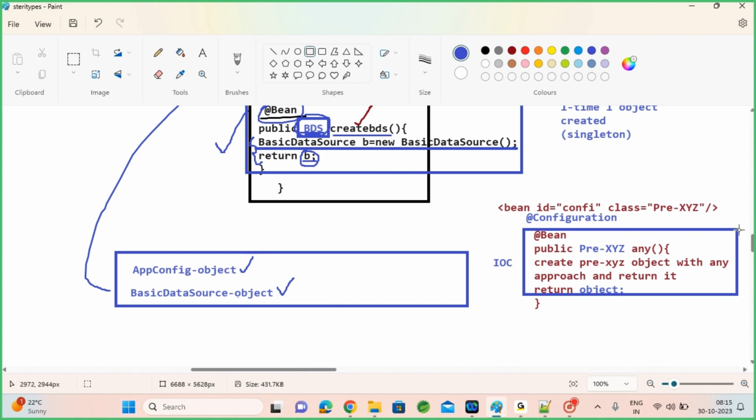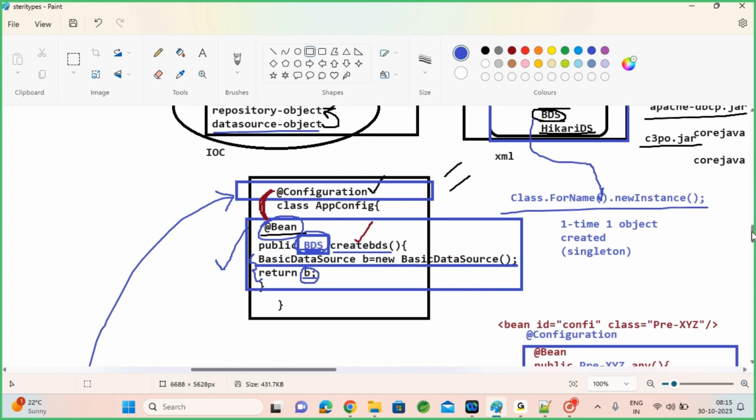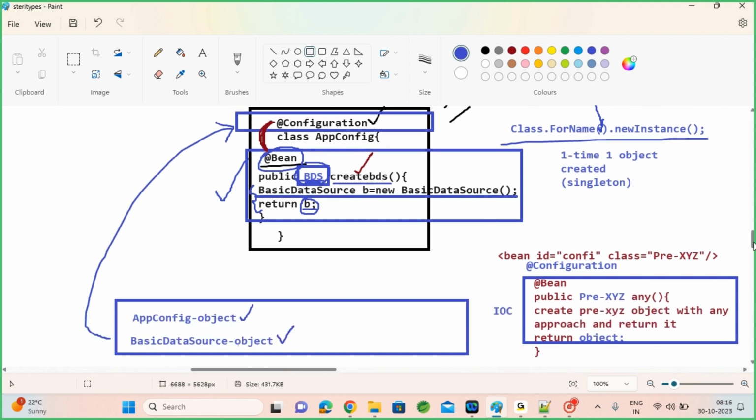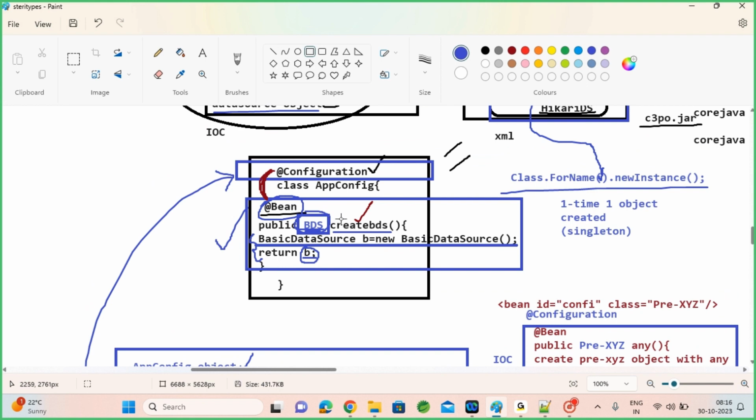Okay, so we will see this example tomorrow. I'll give one end-to-end example by creating a connection pool. So you will get the actual context of it. This concept is very important. I'll show you with configuration how this will behave, and without configuration what kind of behavior it shows. We will see that tomorrow.